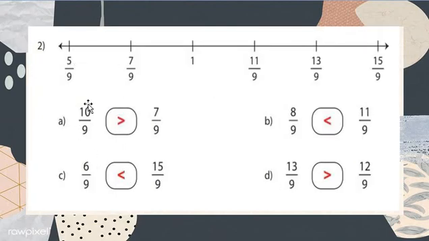Now question number 2: 5 upon 9, 7 upon 9, 11 upon 9, 13 upon 9 and 15 upon 9. 10 upon 9 and 7 upon 9, so 10 is also big. We have to check both answers. Got my points, dear students? Now for 8 upon 9 and 11 upon 9, option C is correct. 6 upon 9 and 15 upon 9: here it is greater than, and here it is less than. Understood, my dear students?